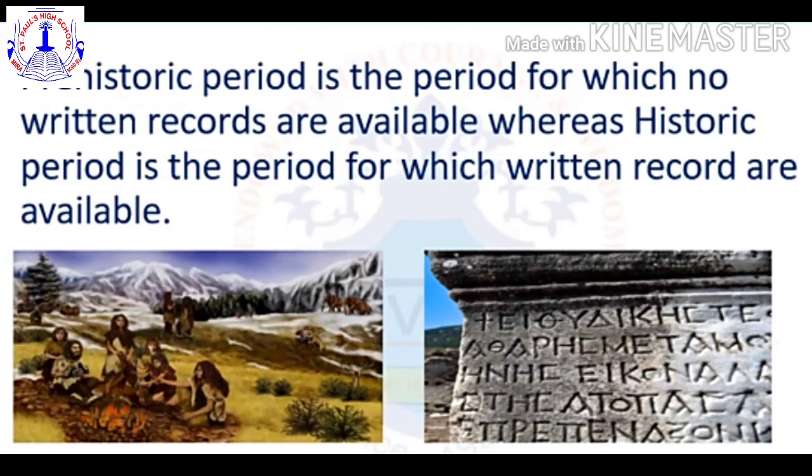Therefore, the time in history is divided into two main parts. First, the prehistoric period, and second, historic period. Prehistory simply means before history. The prehistoric period is the period for which no written records are available. Historic period is the period for which written records are available.